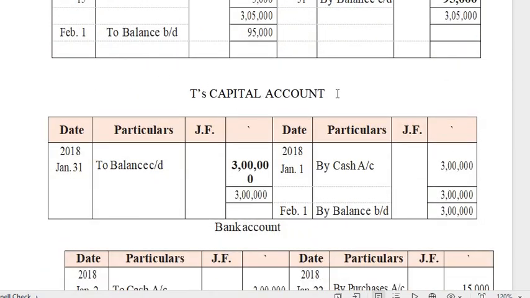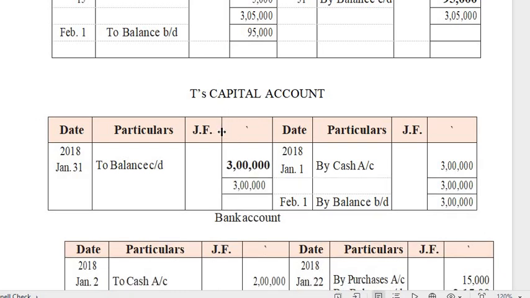T's capital account will appear on the credit in the journal entry. So I have to write on the credit side by cash, because the opposite transaction in the journal is cash. So by cash account, 3 lakh rupees. Only one transaction, so I have to close the account. This side we have 0. That's why I am writing 3 lakh. So I have to total 3 lakh rupees. This side 0, so 3 lakh is higher. 3 lakh I am writing as the total value.